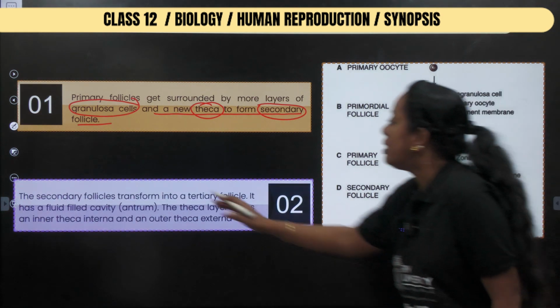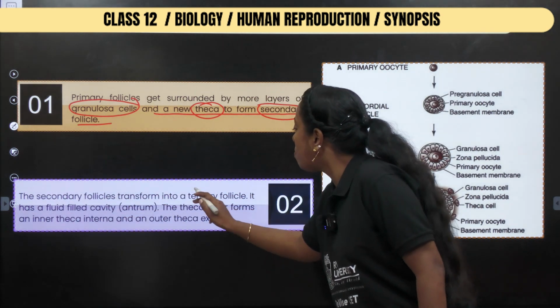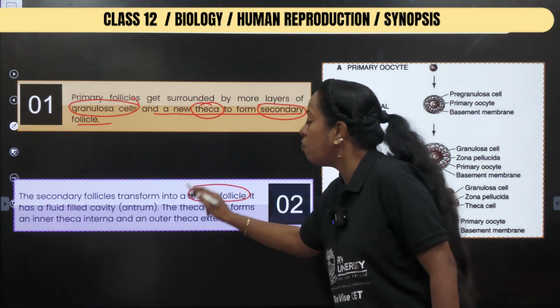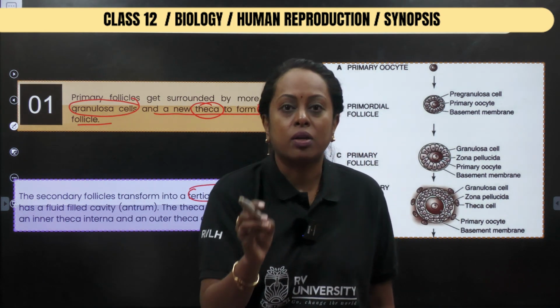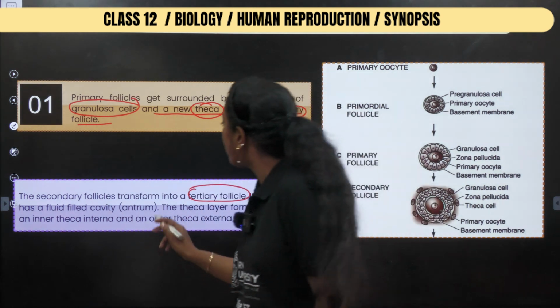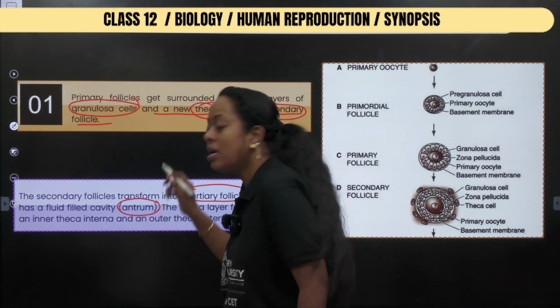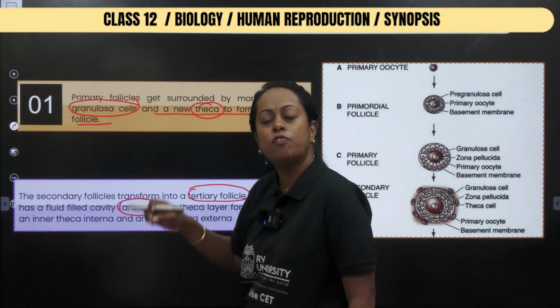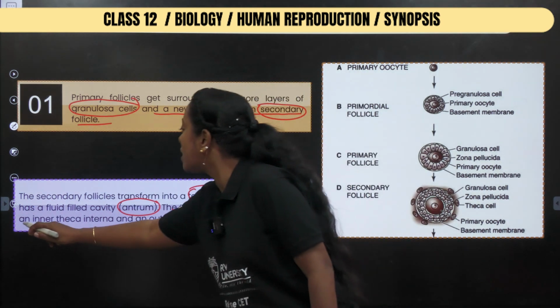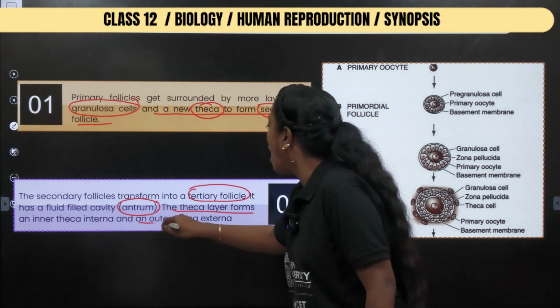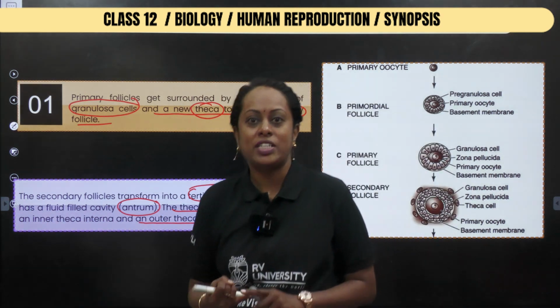Now the secondary follicle transforms into the tertiary follicle. When will I call it a tertiary follicle? When I come across a space which is known as the antrum. That antrum will be filled with a fluid called liquor folliculi. The theca layer forms an inner theca interna and an outer theca externa. So we shall revise.